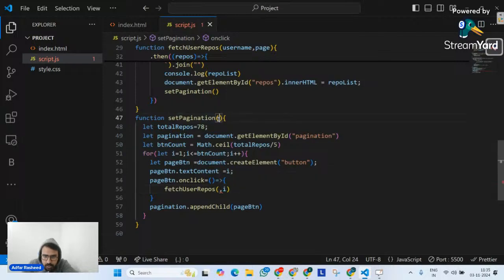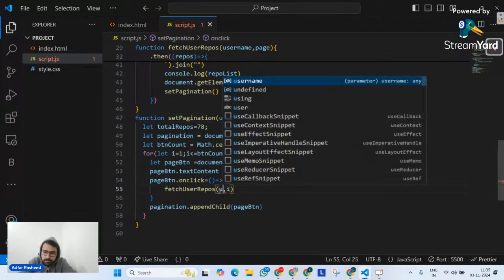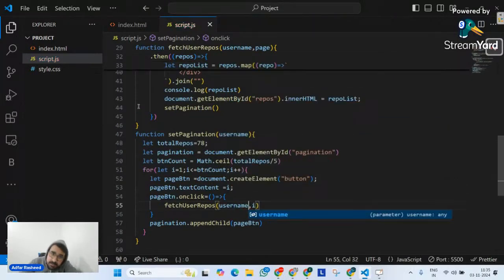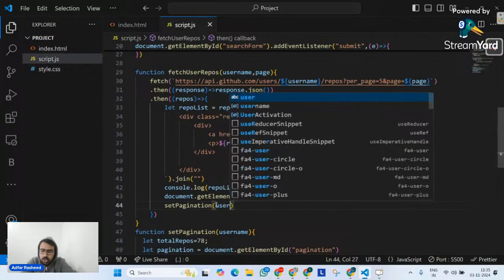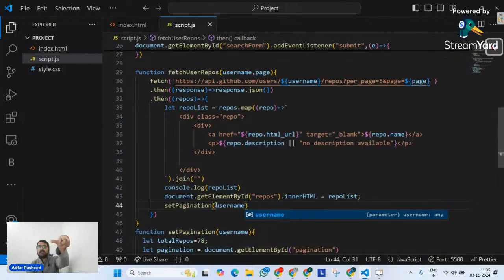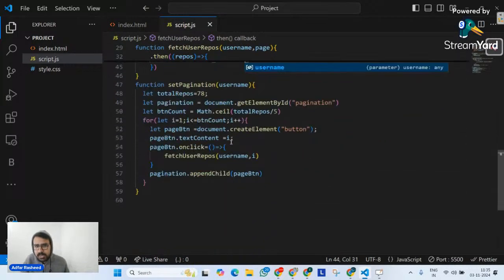For username, I will go here and define an argument called username, and then pass the username here. Similarly, when I go to my fetch user repos, I will pass my username. Now, whatever username I have typed inside the input field is connected, because I have passed username properly. So if it's Adfar136, it will be Adfar136 everywhere, because I've connected username everywhere.